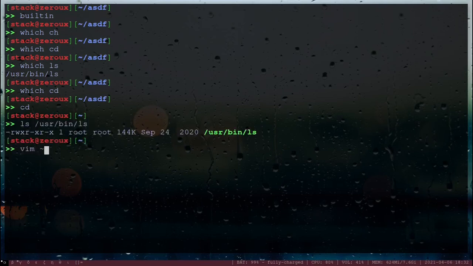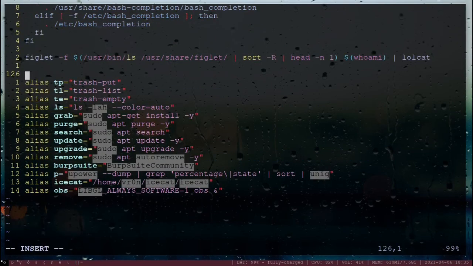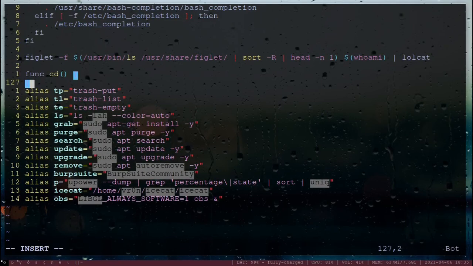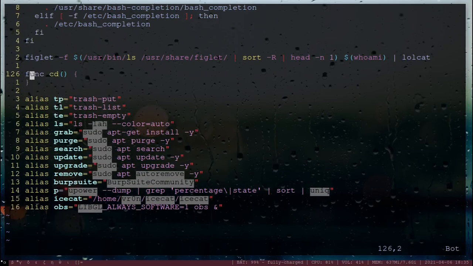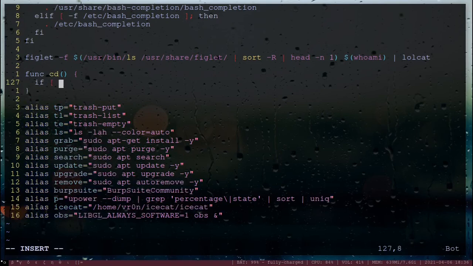So let's go ahead and I'll show you how I do it in my config. What I want to do is define a function called cd. I don't remember if this is the right syntax for bash. If it's not, you will see a weird edit in the video later. I'm going to define a function called cd, which means if I run cd, this will be run. I'm going to make an if statement.